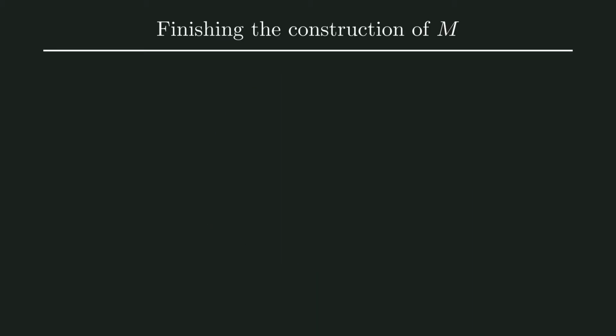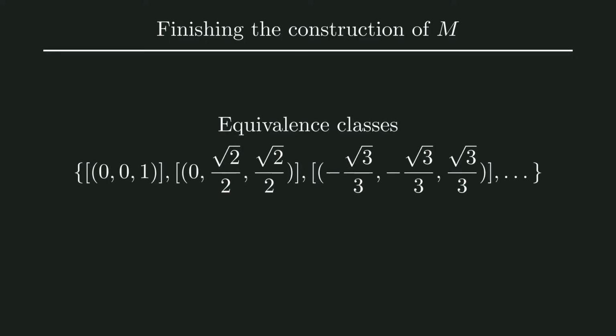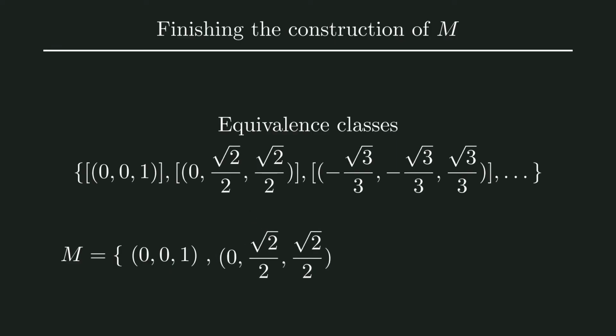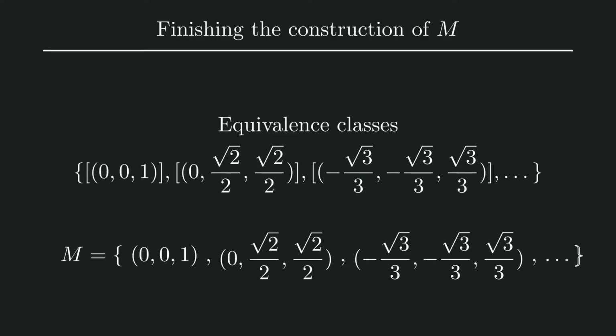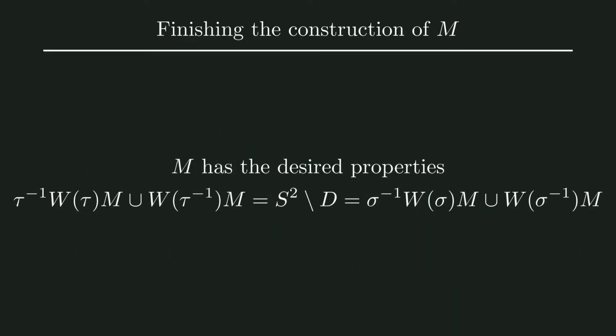Now that we've seen how we can create equivalence classes over the group of rotations G sigma tau, we can create the set M identically to how we did it before. We look at all the equivalence classes. Now, again by the axiom of choice, we can pick exactly one point from each of the equivalence classes to form our set M. Now, two different rotations applied to M have no overlap, and similarly to before, applying all of the rotations from G sigma tau gives the whole sphere. This results in the paradoxical decomposition of S2 minus D that we saw.